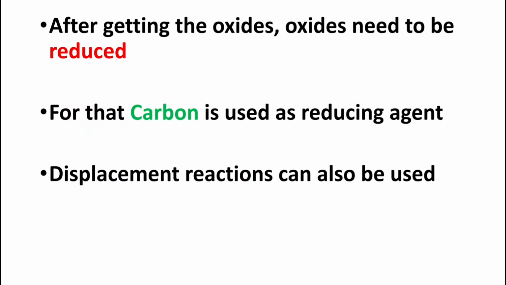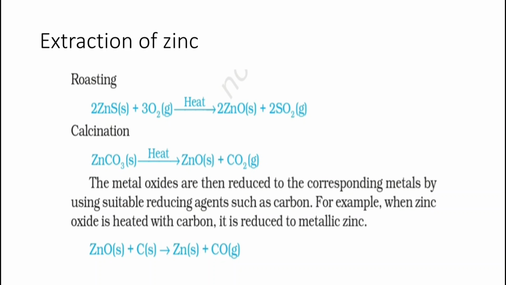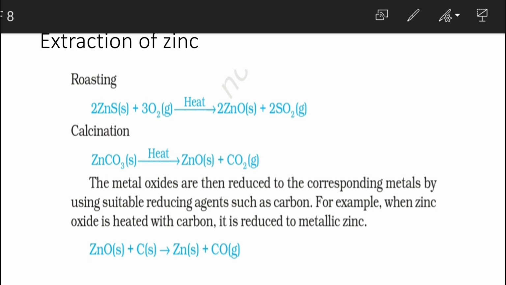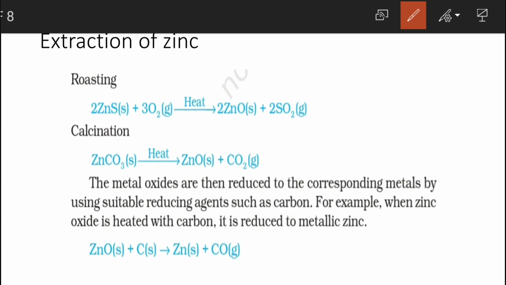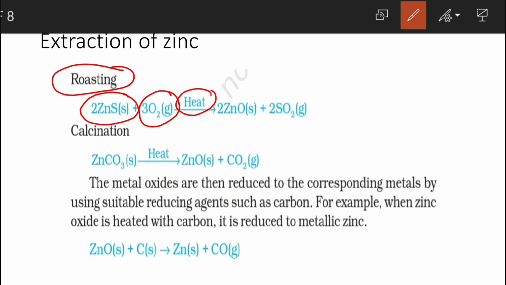All right, now let us look at the process of extraction of zinc. As you can see here, this ZnS is a sulfide ore because it contains sulfur, and it is burnt in presence of air. So this is roasting, and we are getting ZnO, that is an oxide.